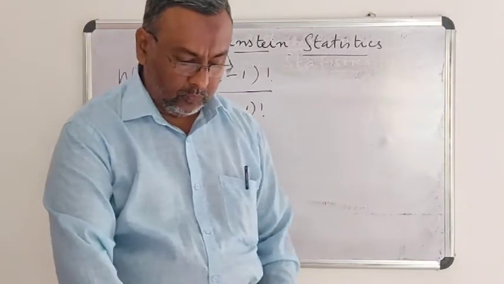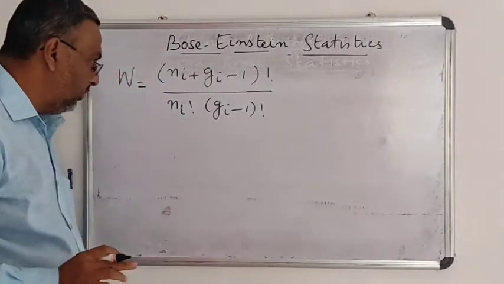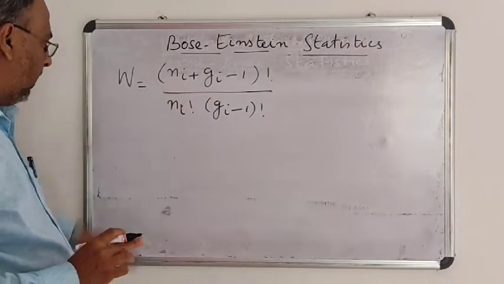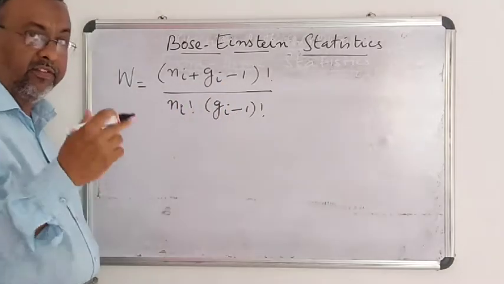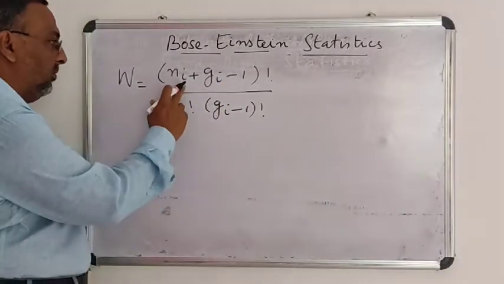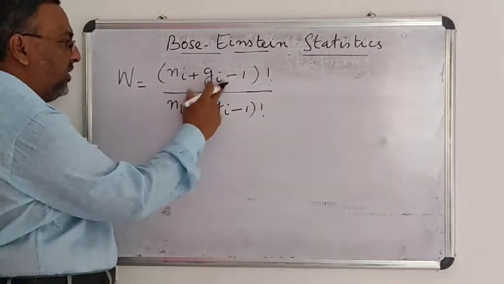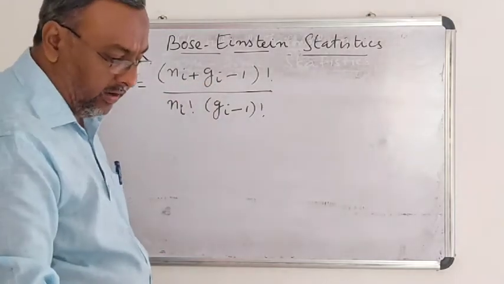Now, using this thermodynamic probability, we can write going on as N1 plus G1 minus 1 for the first energy level. Similarly, for second, N2 plus G2 minus 1. We can go on writing it like this.